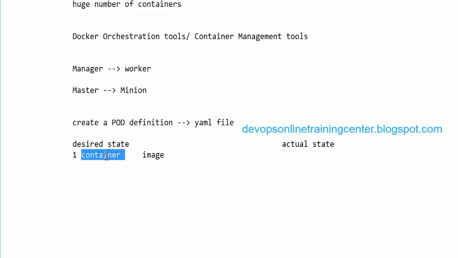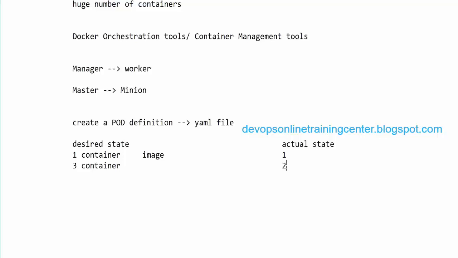I specify one container has to be created and one container gets created, and there is a kubectl process running on all the machines, responsible for communication between the machines. Let us say I have asked it to create 3 containers and I specify different images for each container. Let us say 3 containers are created, and for some reason one container goes down.